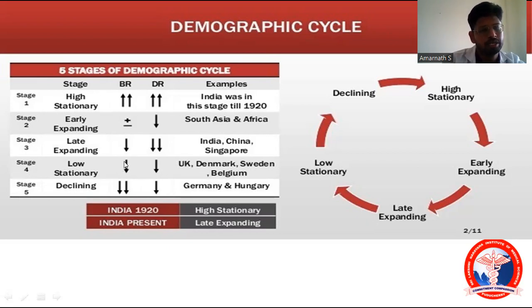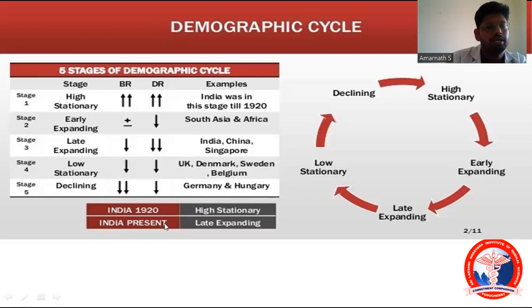What is the low stationary stage? Here you can see the birth rate is down and the death rate is down. What is the net result? There is no change in population size. What is the example? UK, Denmark, Sweden, and Belgium. And what is the fifth one? See, here is the declining stage. The birth rate is very low and the death rate is low, that is, the birth rate is lower than the death rate. So there will be a fall in population size. What is the example for this? The main example is Hungary, and in Germany also it is now falling.